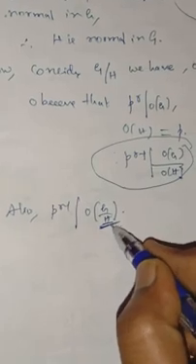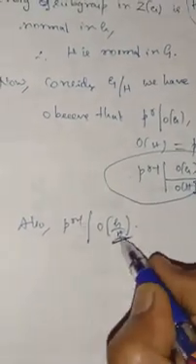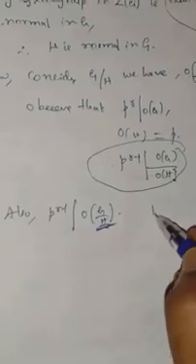Now observe that this is a quotient group, right? And p to the power of r minus 1 divides the order of G by H. Now we can apply the induction hypothesis.